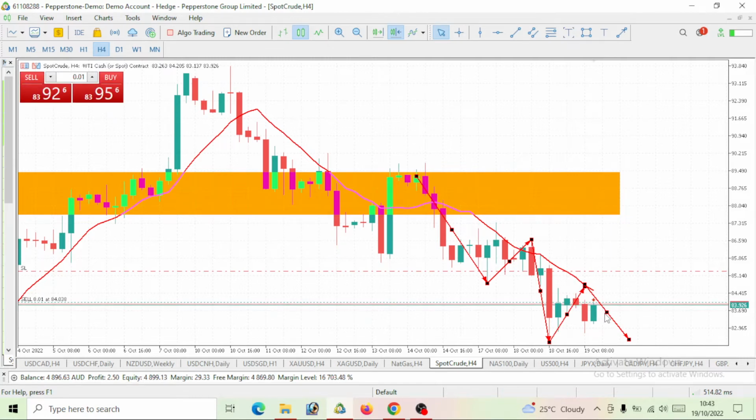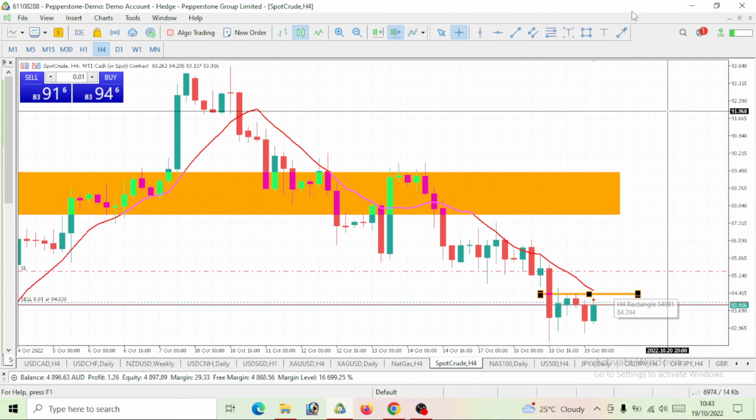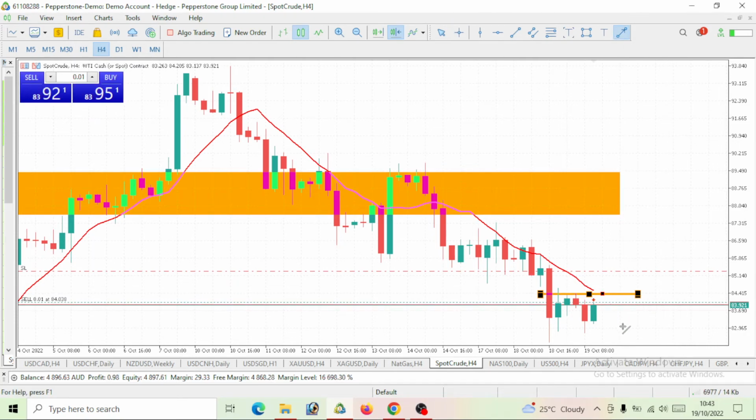So the pullback will be over anytime. Maybe it will be over by the New York session, who knows? Let's see if this pullback can actually tap this level here. If possible, it hits our 10 period moving average. We should be able to see it tap a level of 84.394. Then once it gets to that level, we should see a drop on the WTI product for the day. So if you have to trade this, then we have to short this WTI crude oil.